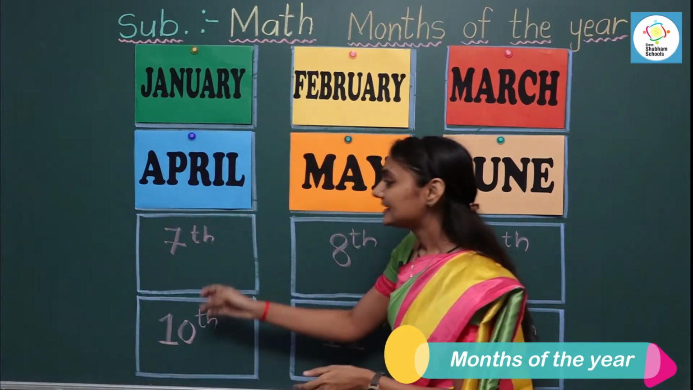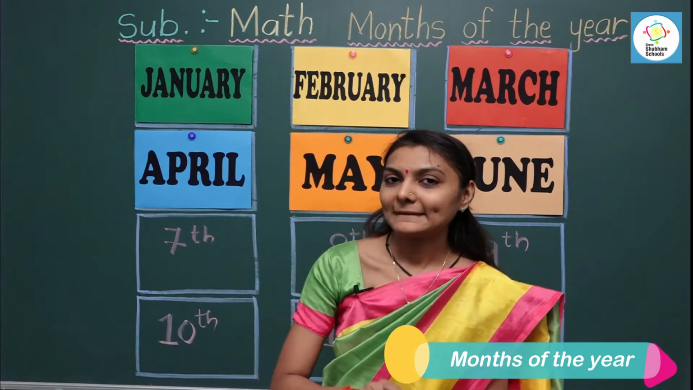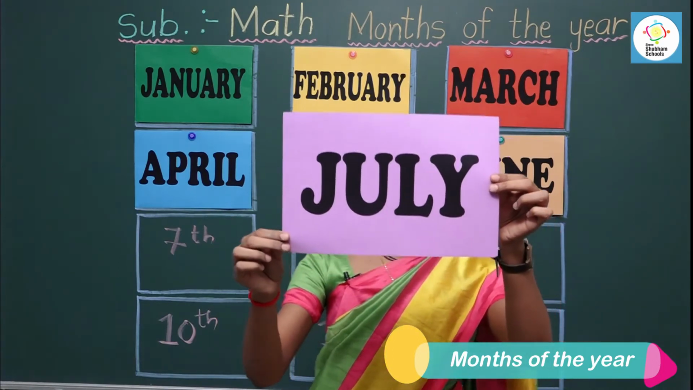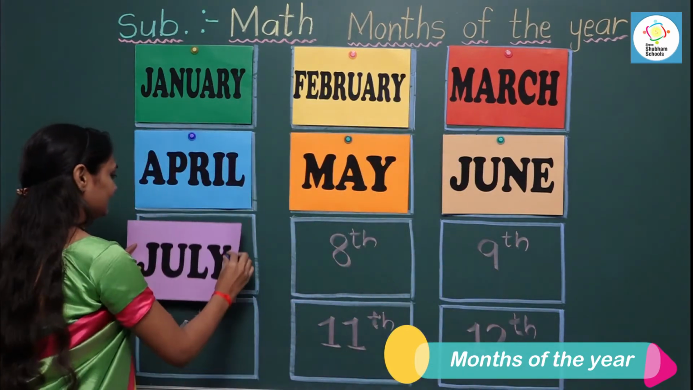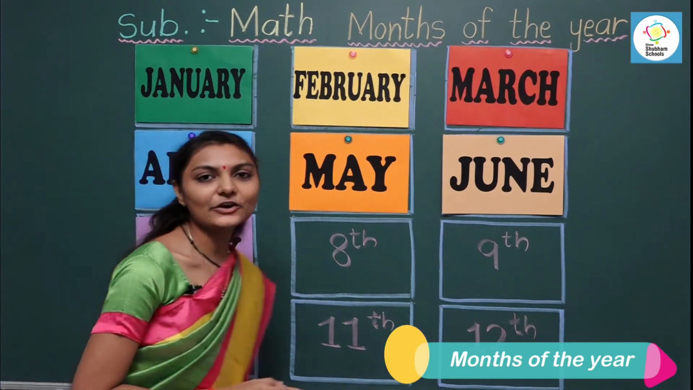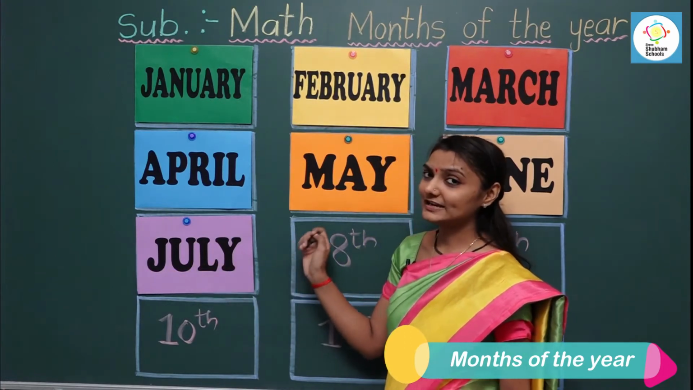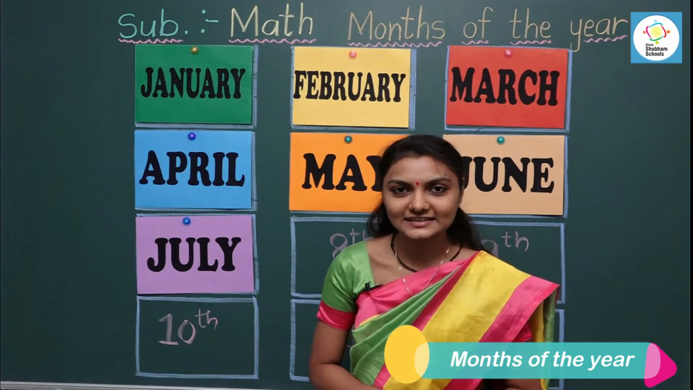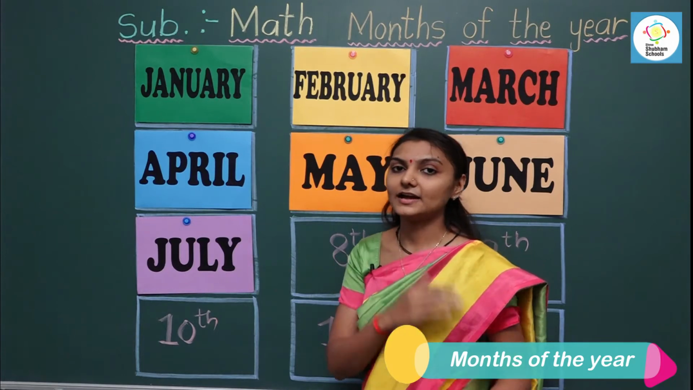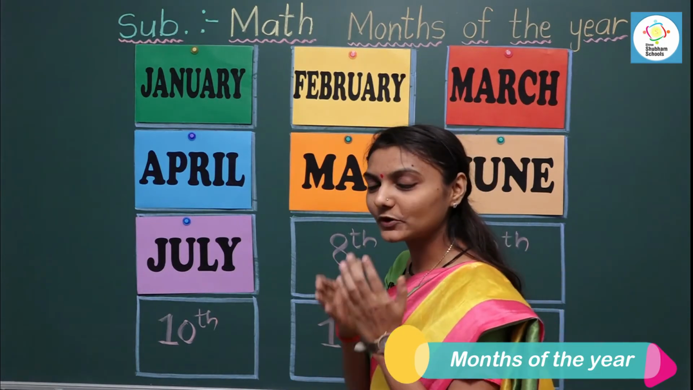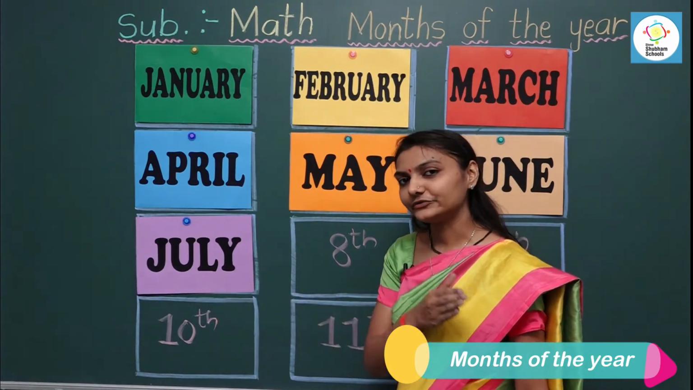Now it's time for the 7th month. Which month is the 7th month of the year? It's July. July is the 7th month of the year. Read the spelling. July. In July, we have a monsoon season. We enjoy this season. In this season, we wear raincoats and we use umbrellas to protect our body from rain.